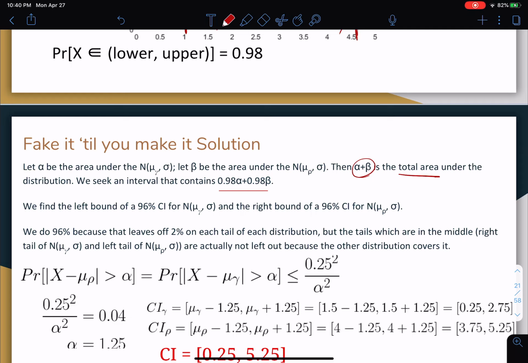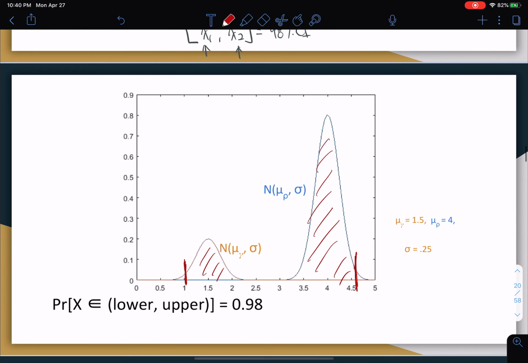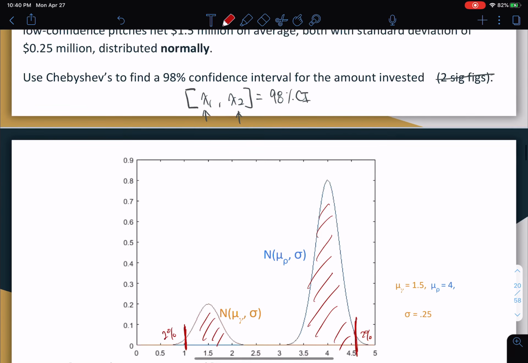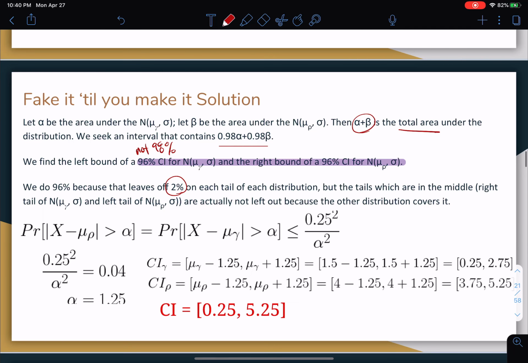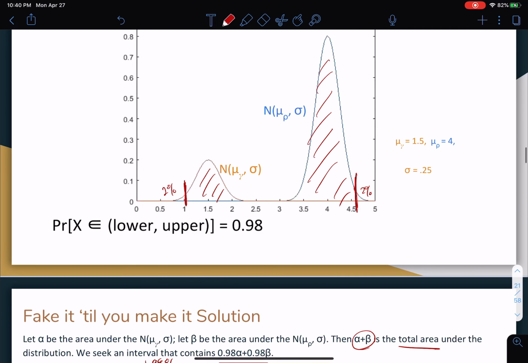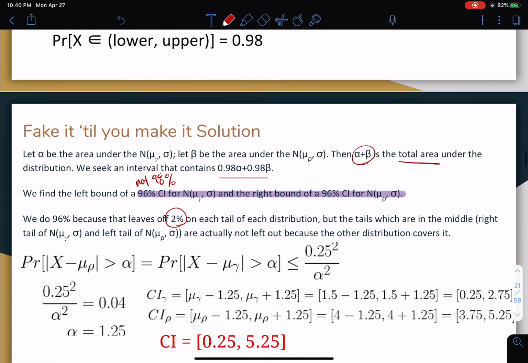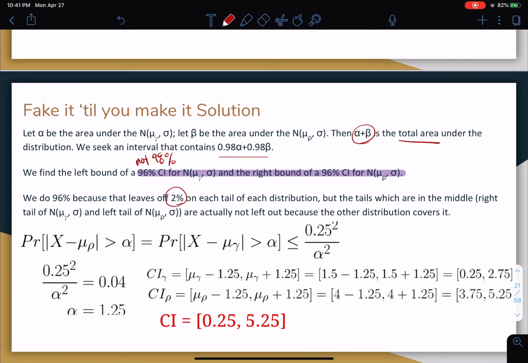Now, this is the most important part, in my opinion. We find the 96% confidence intervals, not 98%. So notice that, not 98%. Why? Because that leaves 2% off on each tail. So 2% off, 2% off. Right? But the tails which are in the middle are not even taken into calculation. Okay, so let's go through this.